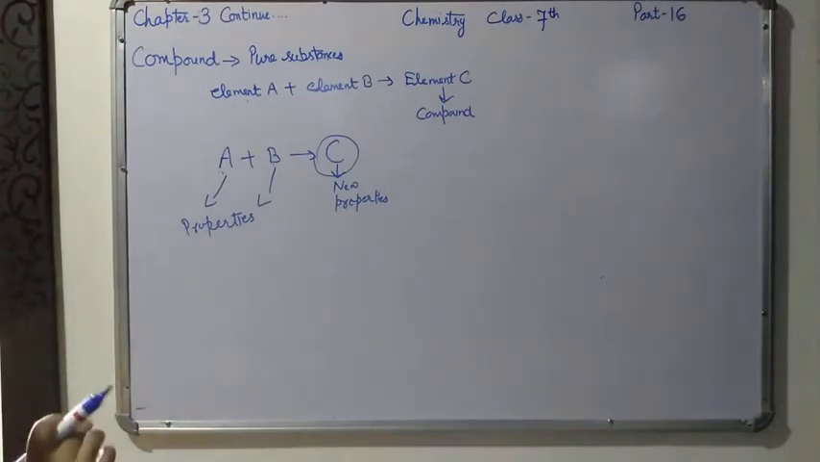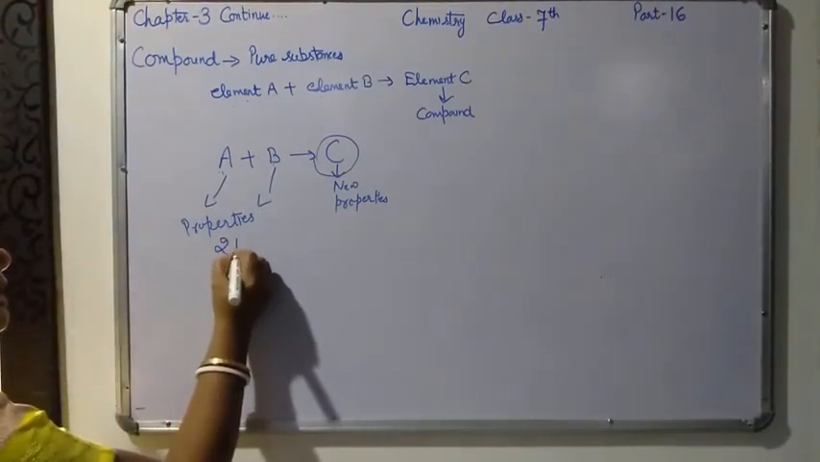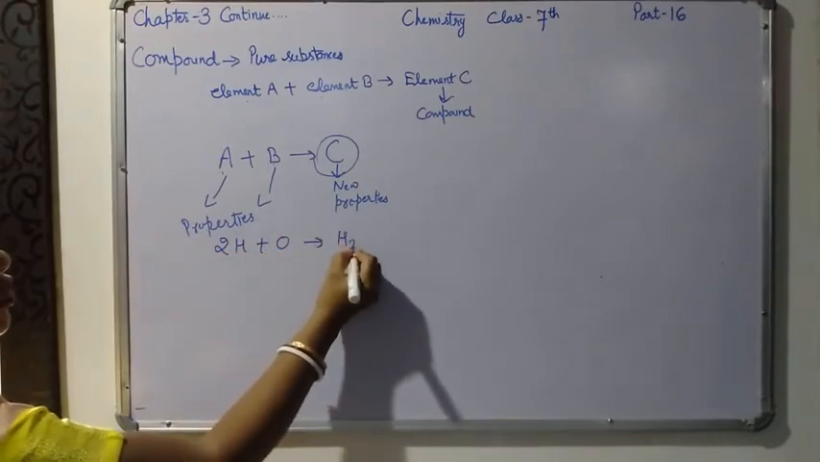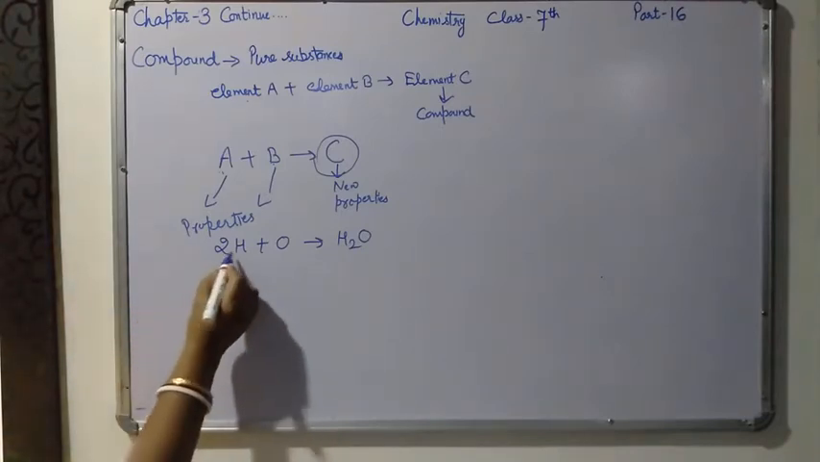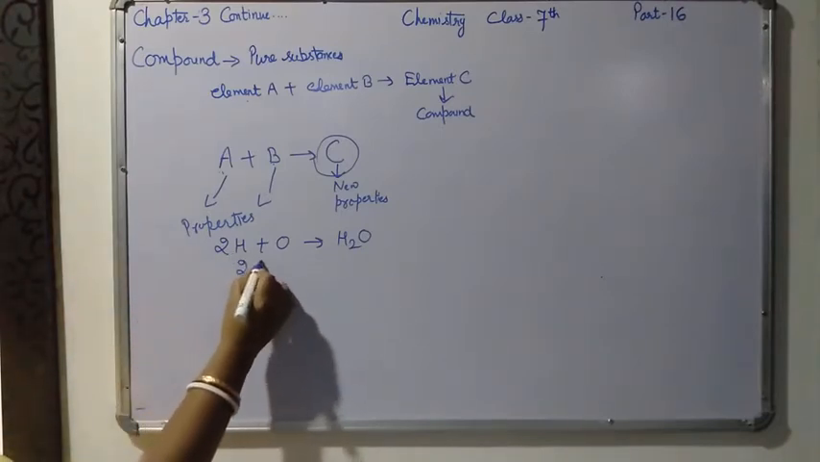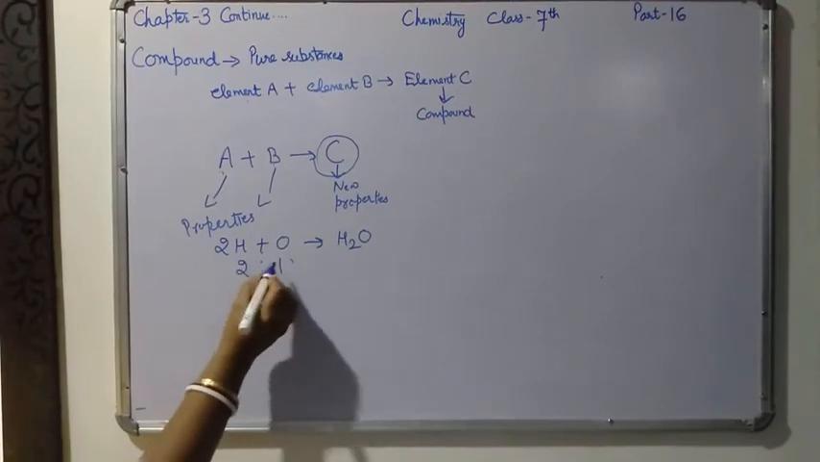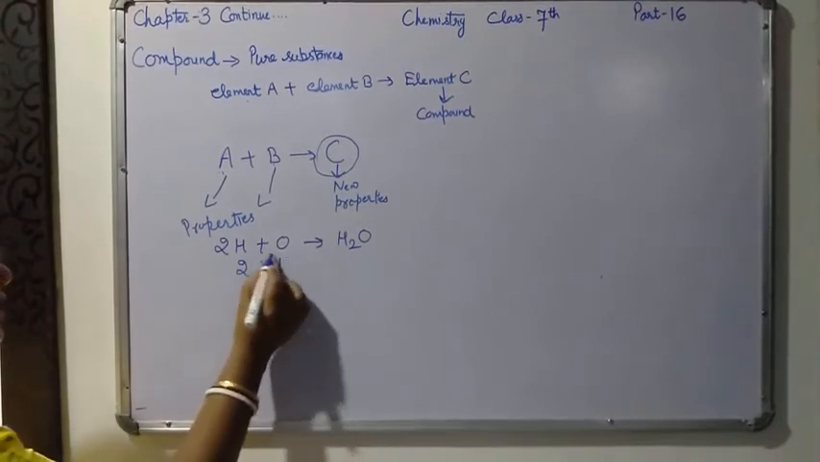A very good example is water. When hydrogen combines with oxygen, it forms water. In this you can see two molecules of hydrogen and one molecule of oxygen. So the ratio is 2:1 by volume. So its ratio is fixed. We cannot change it.